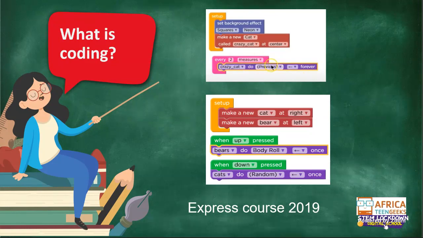So code, I've got these pictures of code in front of me. Code is a set of instructions that the computer can understand, and it uses precise instructions. They've got to follow logically and they've got to be exact. Otherwise, they don't work. It's like a recipe. If you put the wrong ingredients in, it's not going to work.